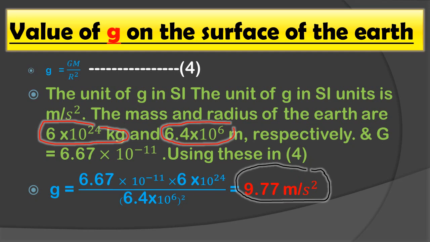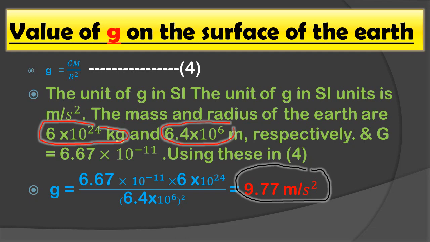So here we got the one value of g, that is 9.77 meter per second square. This value is also fixed on the surface of the earth. If we go above the surface of the earth, this value will change. I hope you all have understood this.